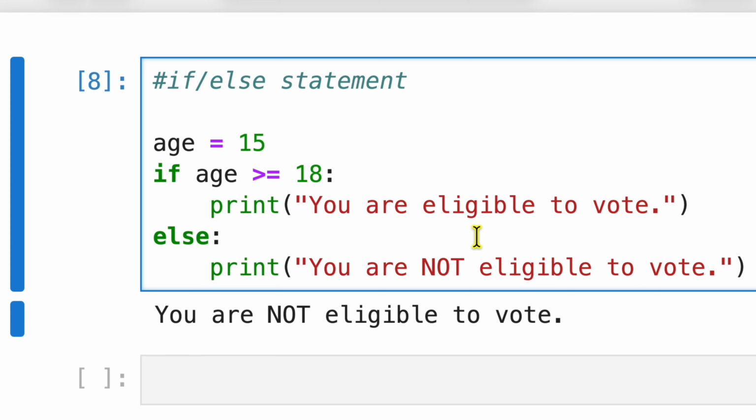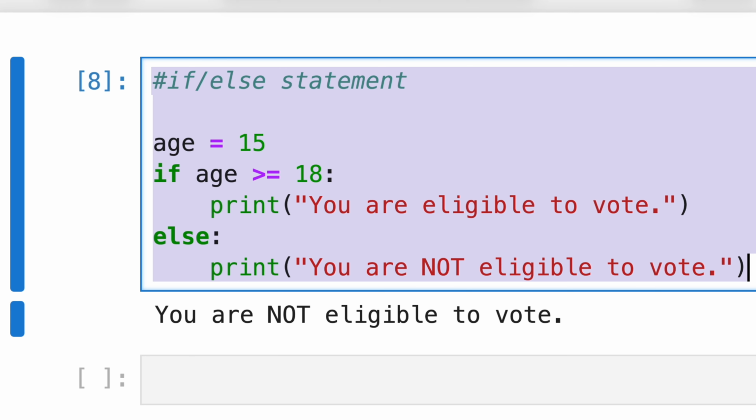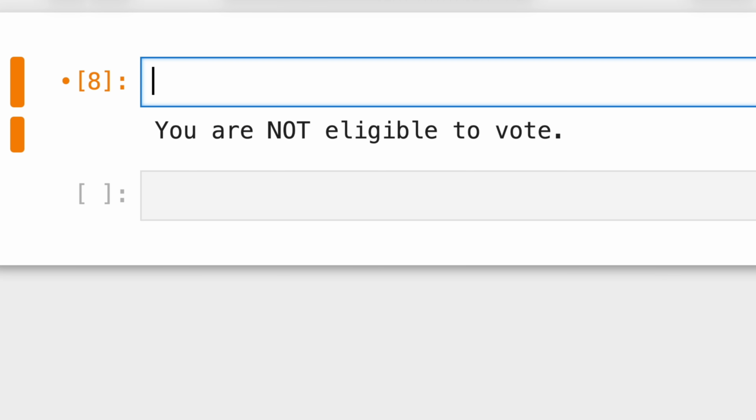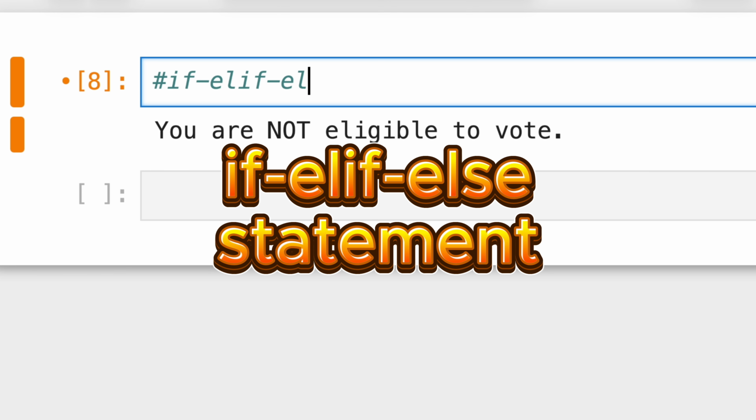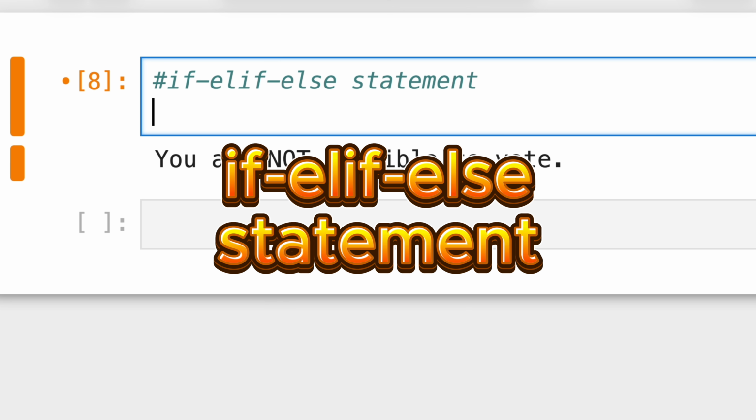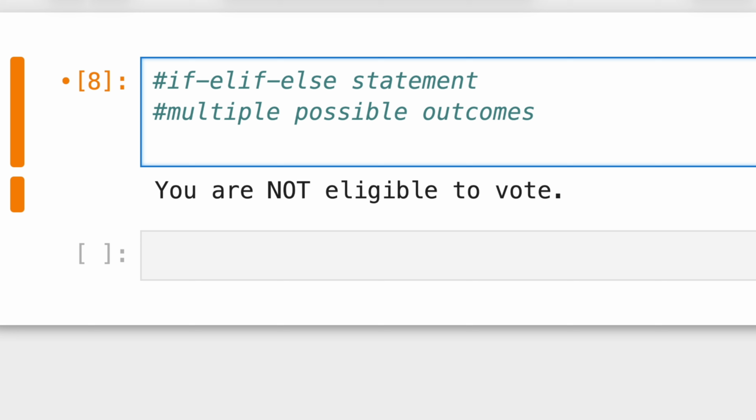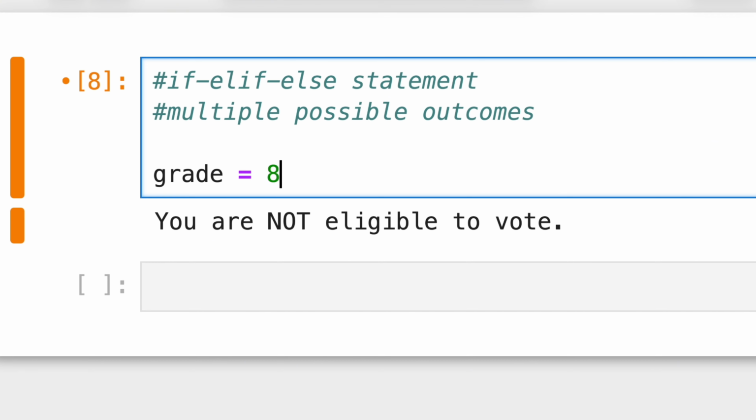Now there is another scenario, where you want to display a grade of a student. If a student receives a grade and you want to give it a grade of A, B, C, or D, for that case you need to use an if, elif, else statement. This will allow for multiple possible outcomes. For example, you have a grade equal to 85.